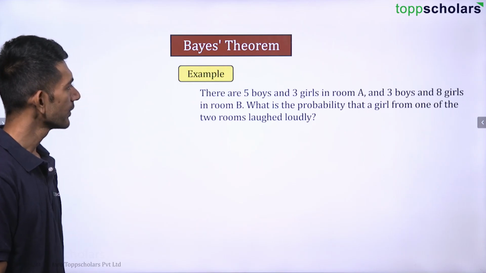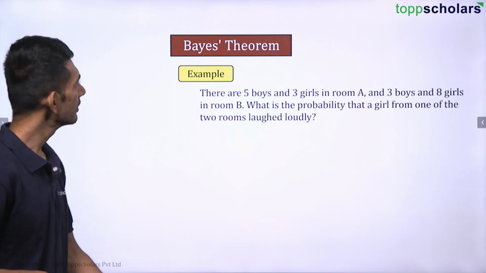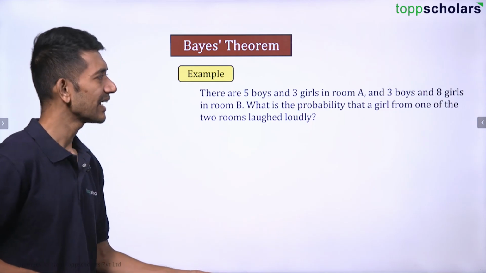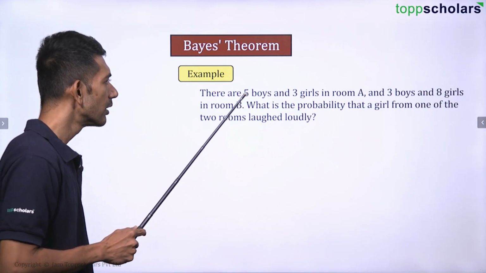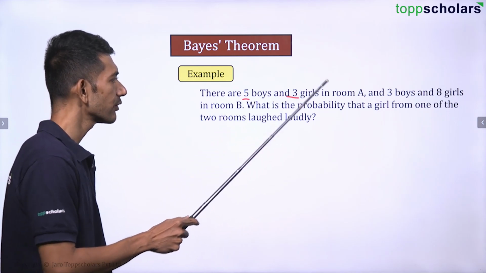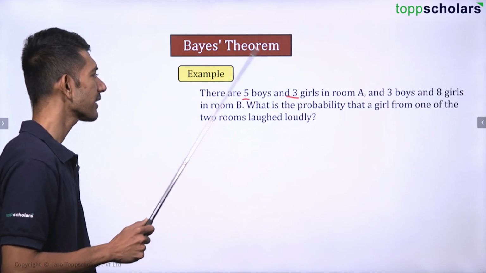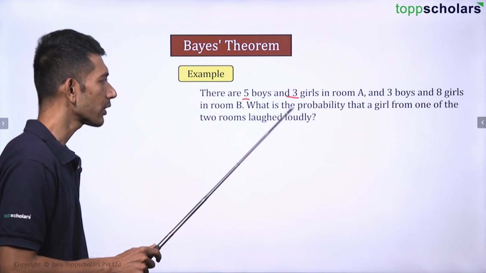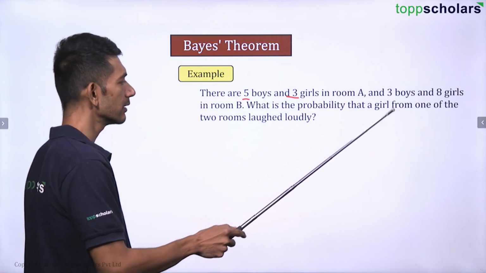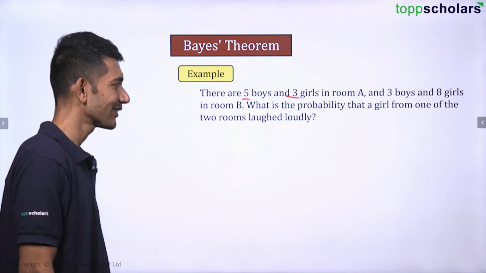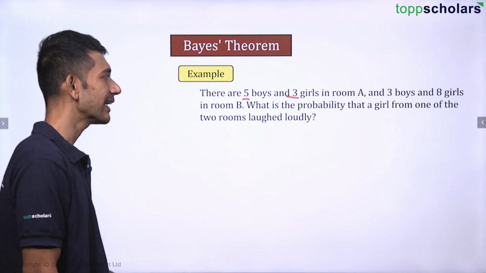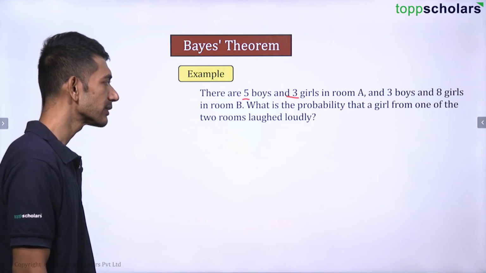Okay. Now there are 5 boys and 3 girls in room A and 3 boys and 8 girls in room B. So there are 2 rooms. What is the probability that a girl from one of the 2 rooms laughed loudly? This is the question.